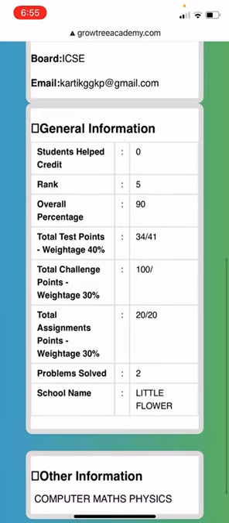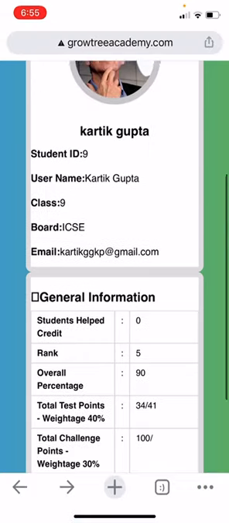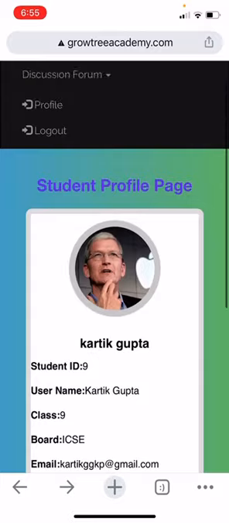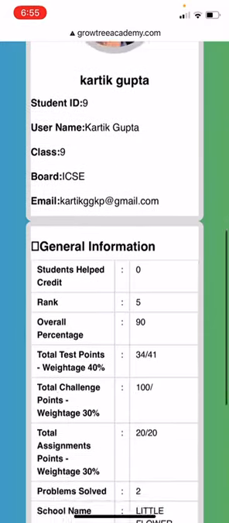And then there are assignment points, which have a weightage of 30%. Basically, regularly after the class you will get assignments, and if you do them properly you will get points for that. And then there is one more thing: you will also get points for helping students. That part we can cover later.